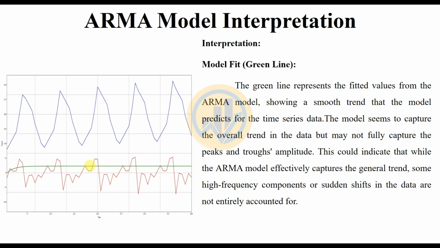So the model fit, the green line. This green line is the model fit. The green line represents the fitted values from the ARMA model, showing a smooth trend that the model predicts for the time series data. The model seems to capture the overall trend in the data but may not fully capture the peaks and troughs in amplitude. This indicates that while the ARMA model effectively captures the general trend, some high-frequency components or sudden shifts in the data are not entirely accounted for.